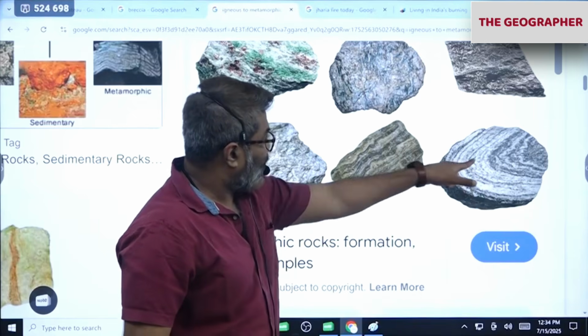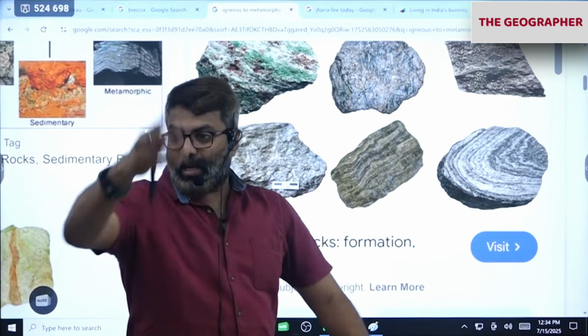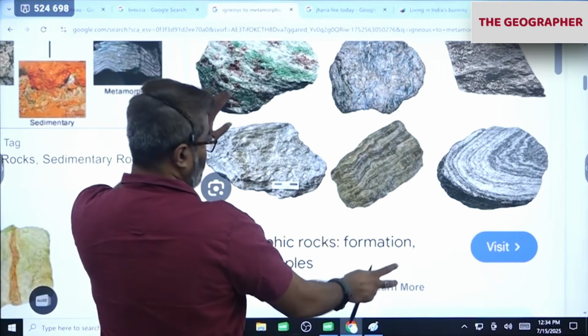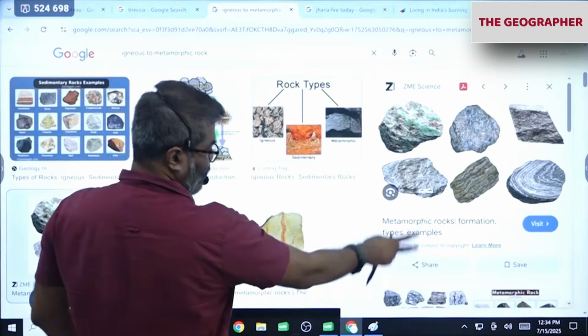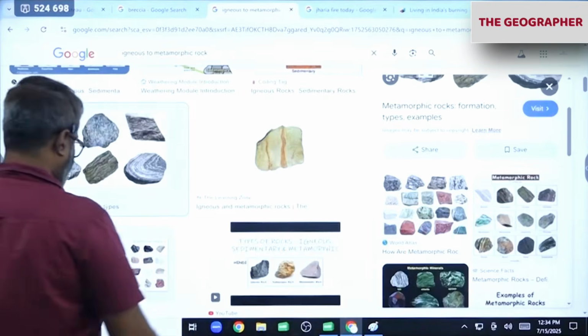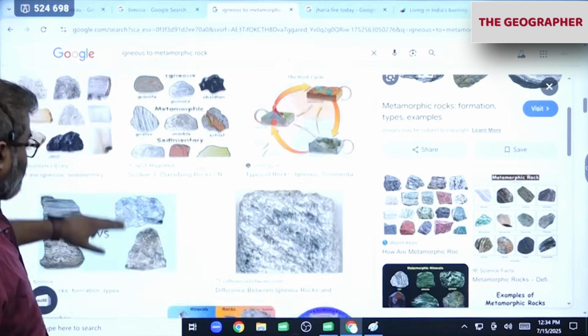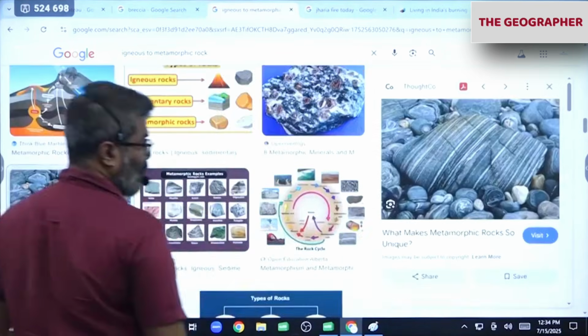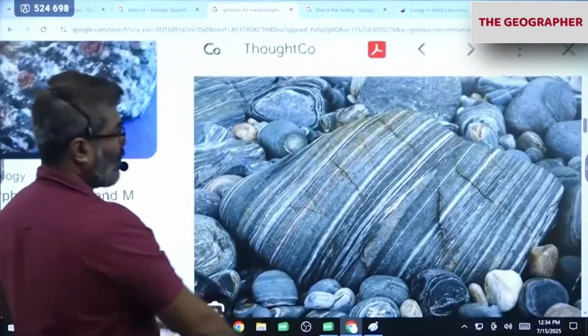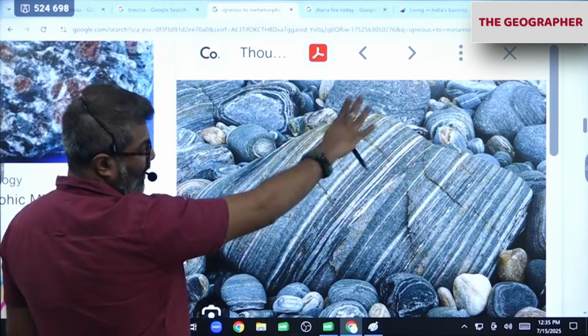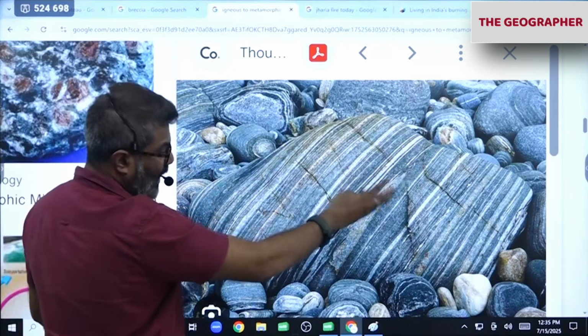This is gneiss. You will get it like this. Banded, line-like appearance. Very common around Hyderabad. This kind of banded appearance will be there. Okay. Metamorphic rock. As soon as you see this, you should know, okay, this is a metamorphic rock. This is called a foliation or lineation mark. Like this. White color, black color and all lines are there.